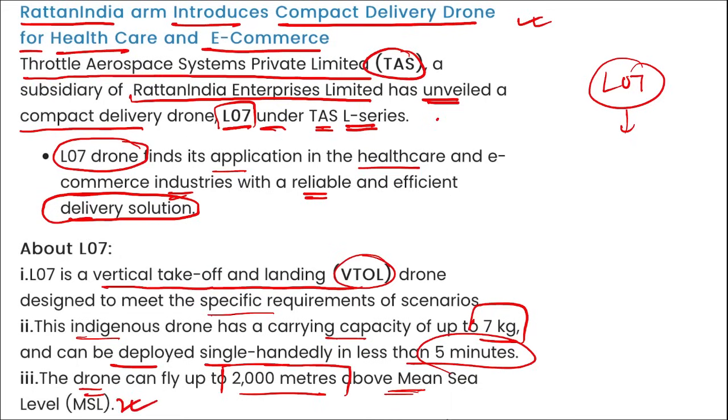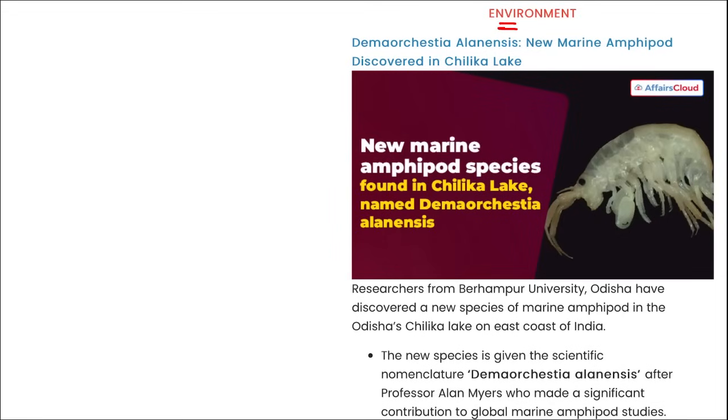Next is environment. Recently, a new marine amphipod was discovered in Chilika Lake, right? I repeat, researchers from Berhampur University in Odisha have discovered a new species of marine amphipod, as you can see in the picture. It was discovered in Odisha's Chilika Lake on the east coast of Odisha, right? And the scientific name given here is